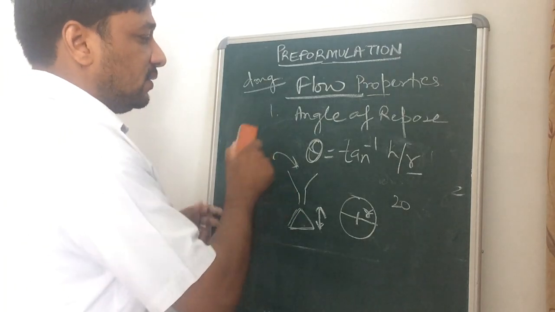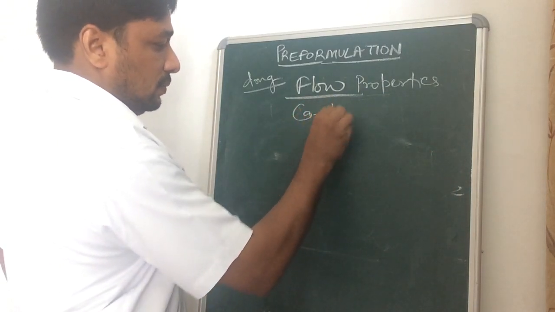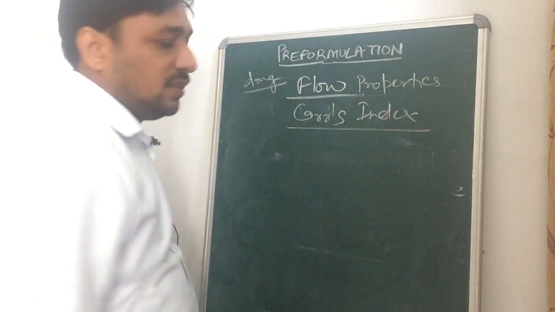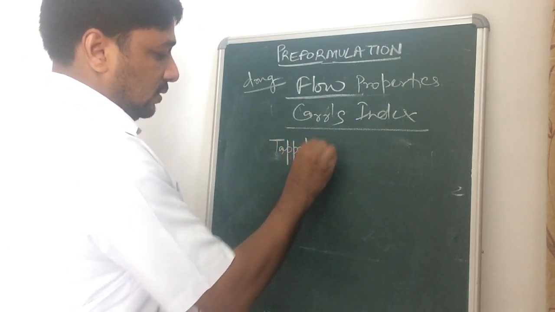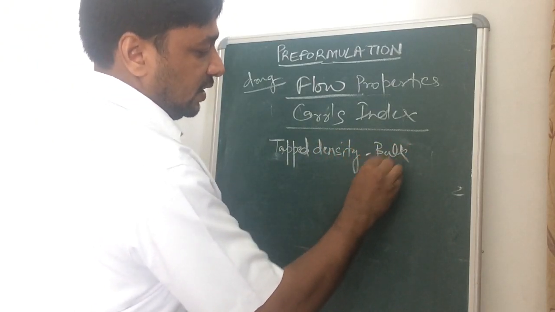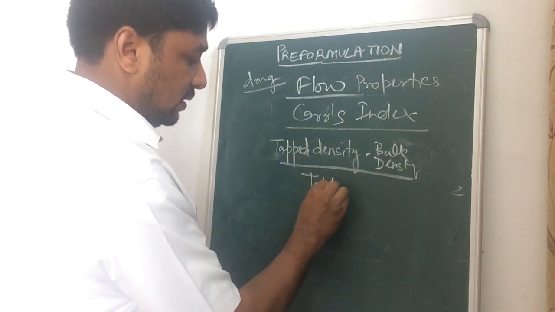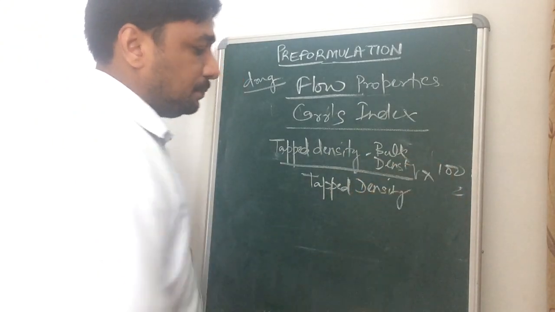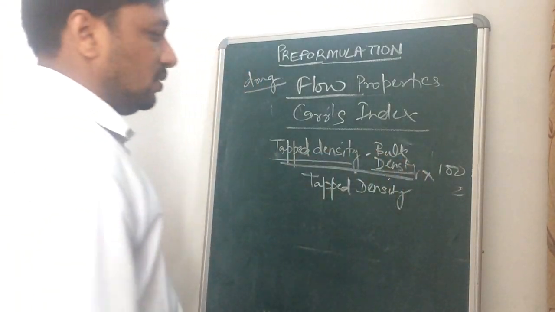One more parameter, that is Carr's index and Hausner ratio. In Carr's index, there is a formula: tap density minus bulk density upon tap density, into 100. So what is that tap density and bulk density?